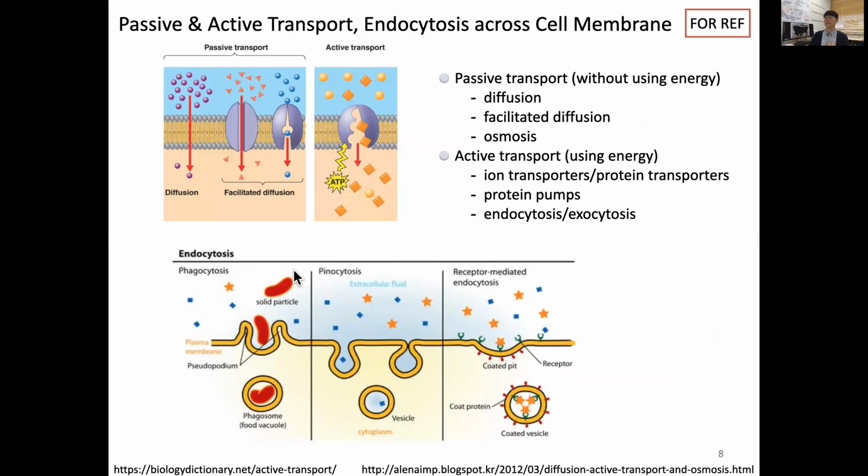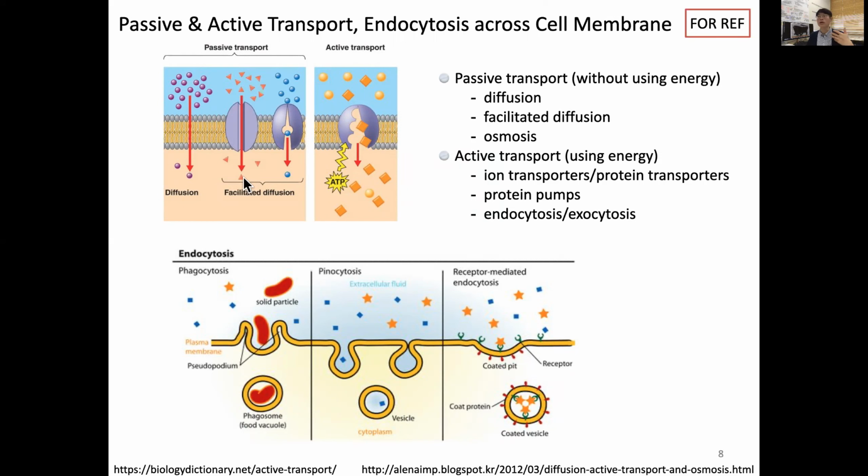I have a picture here to explain passive and active transport and endocytosis across the cell membrane. Depending on whether we need energy or not, transport is passive or active. Small molecules such as CO2 and oxygen can cross the cell membrane by simple diffusion. Some other molecules may need a transporter, integral protein, or channel for facilitated diffusion, but these still move from higher concentration to lower concentration.